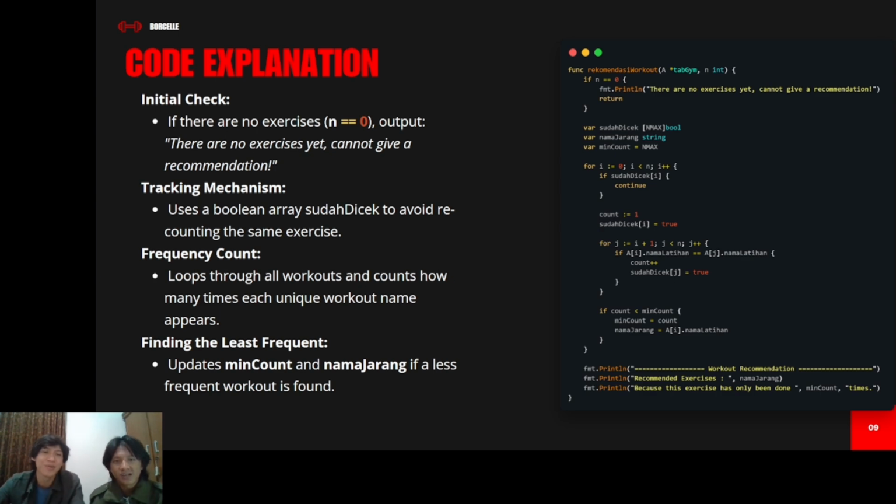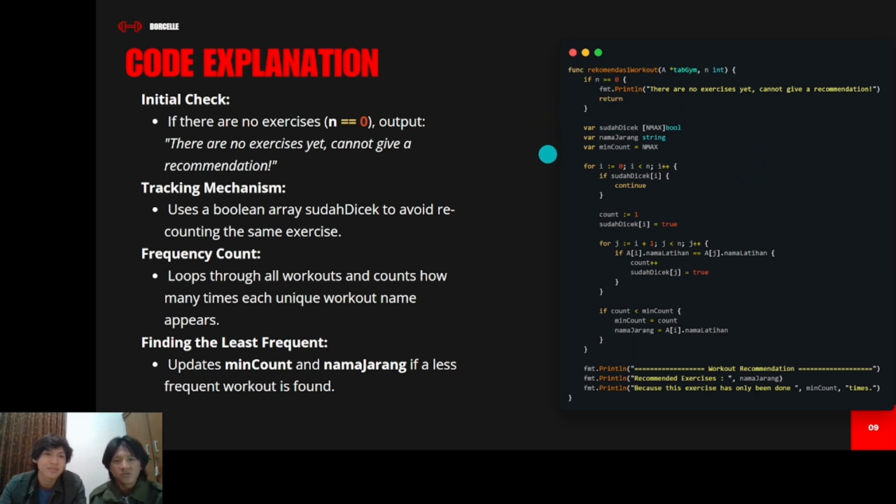First, we have an if condition, which is n equals 0. The system will print the string here: there are no exercises. The user hasn't input the data, there is zero data, so the system will return there are no exercises yet, cannot give a recommendation. And the tracking mechanism, we use a Boolean array sudah dicek to avoid recounting the same exercise.